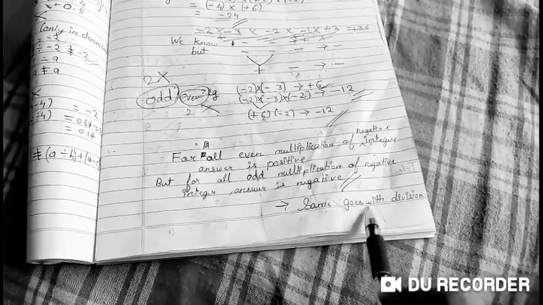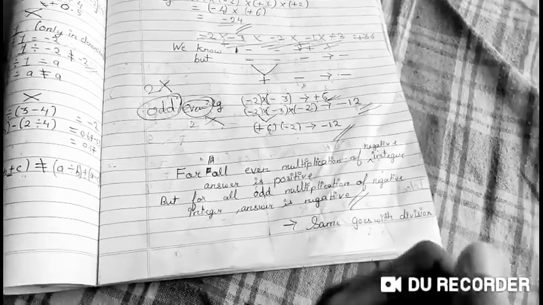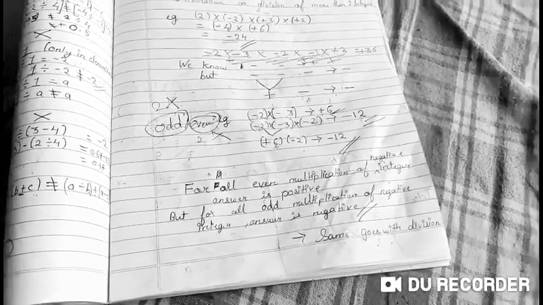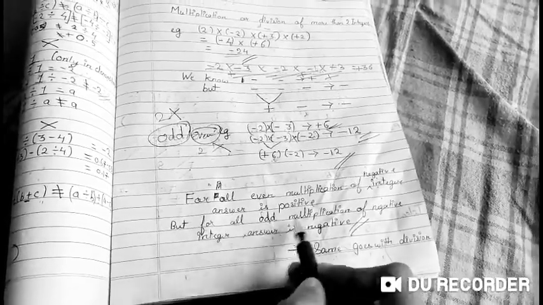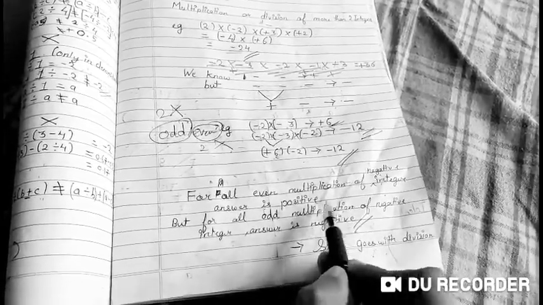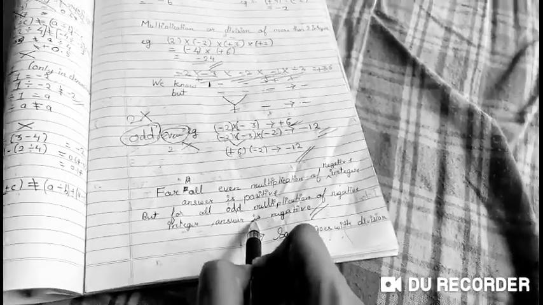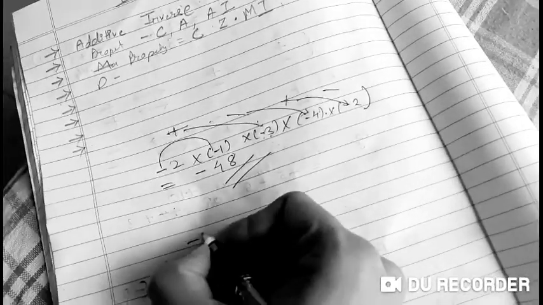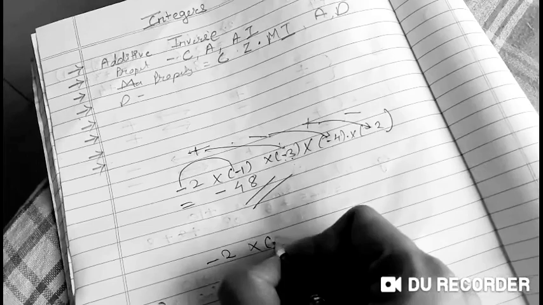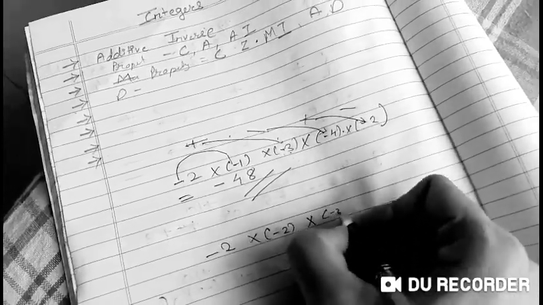Same goes with division. For division also the same rule is applicable. If there are even divisions of negative numbers, the answer is going to be positive. If there are odd divisions of negative numbers, the answer is going to be negative. Again, I will try to explain this last point in a different way. For example, minus 2 minus 2 minus 2 minus 2.